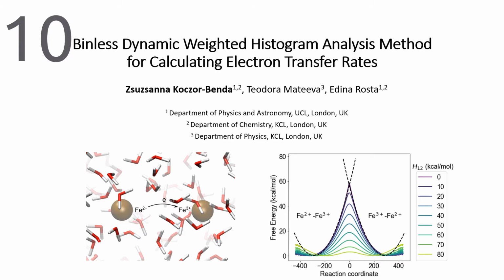Classical MD simulations are performed on intermediate partial charges of the iron cations between +2 and +3 to sample the reaction coordinates sufficiently. Then the free energy of the adiabatic ground state is determined by introducing electronic coupling between diabatic states and unbiasing simulations with binless DHAM. A key feature of our method is that it yields electron transfer rates directly. We compare these rates with those from the Eyring equation and show that with an appropriate choice of the electronic coupling value, the results can match the experimental electron transfer rates.